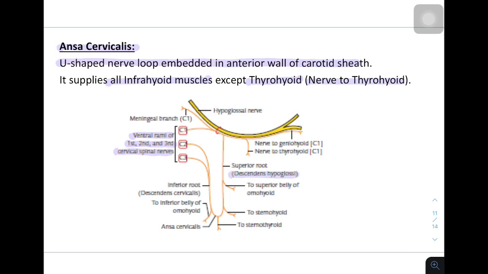So that is the superior root. Inferior root is formed by C2 and C3 ventral rami going down as descendens cervicalis, and these two form a loop in the inferior region.